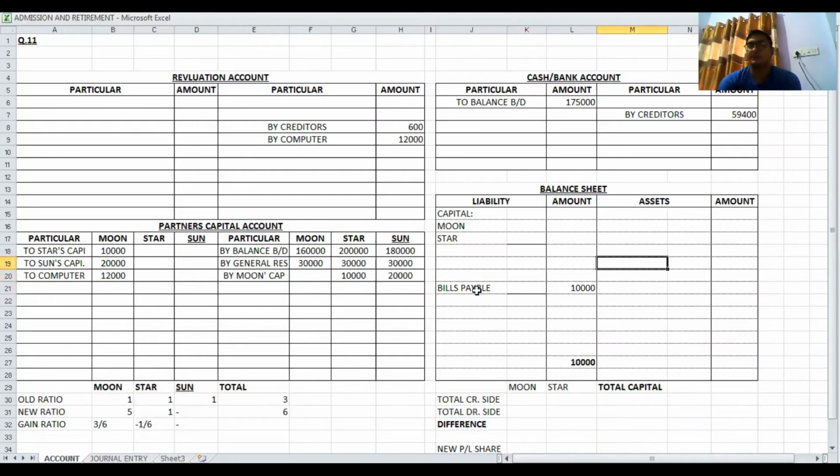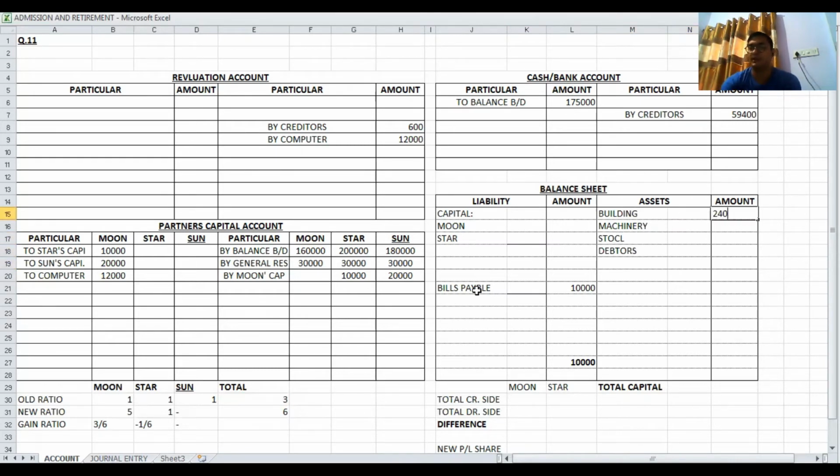Then after building in asset side, building, then after machinery, stock, debtors.